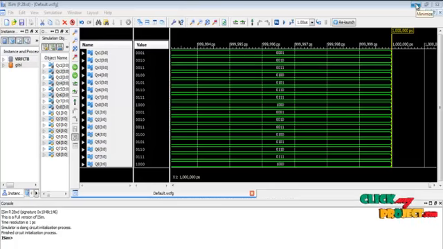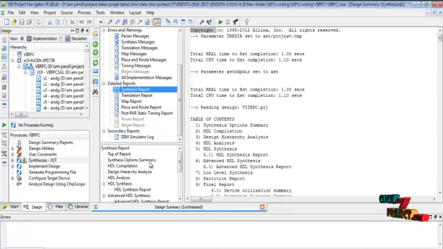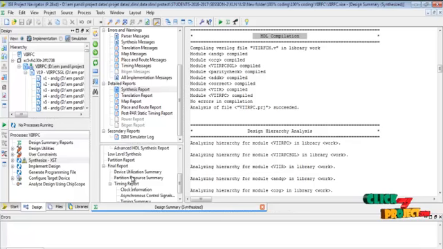This is one part of the output. Another part of the output is the implementation design. In this implementation design we can see the synthesis report. In the synthesis report, first of all the design summary shows how much LUT is used in this process, how many flip-flops are used, and what input and output bonded we are using, and the corresponding values are given.